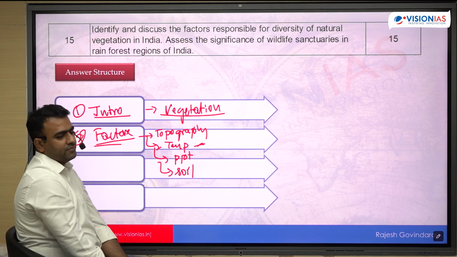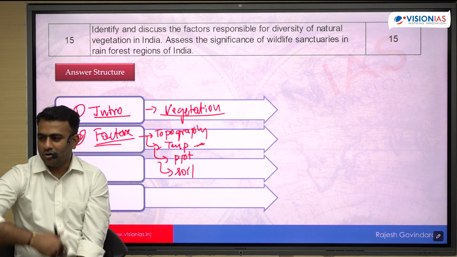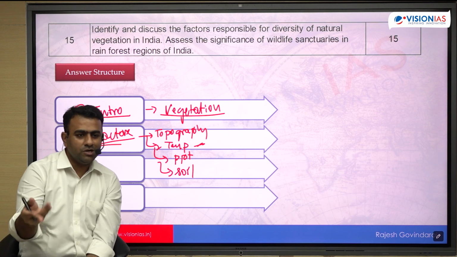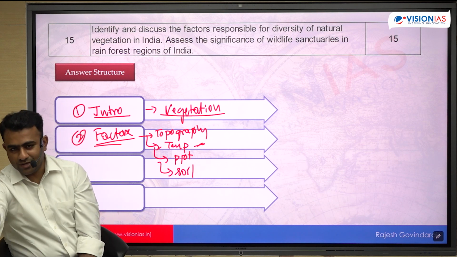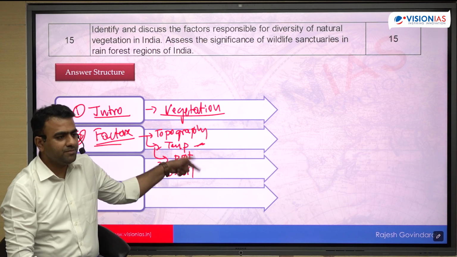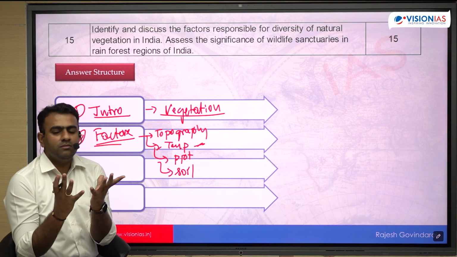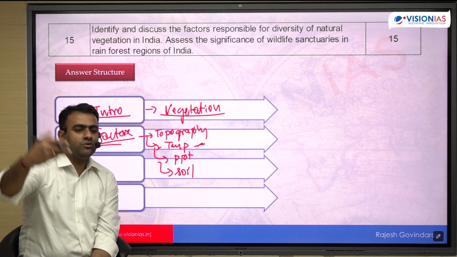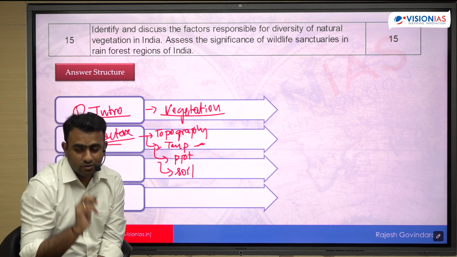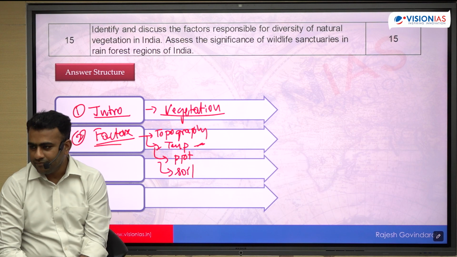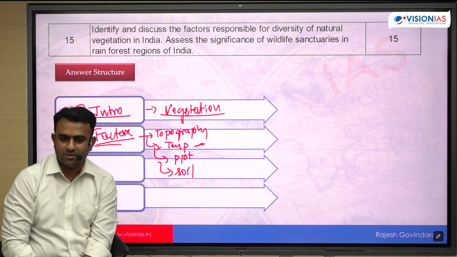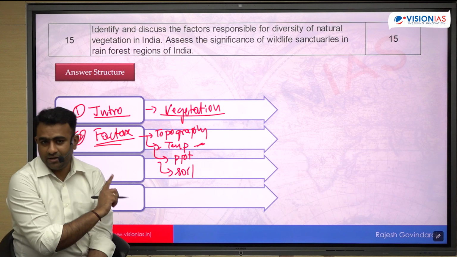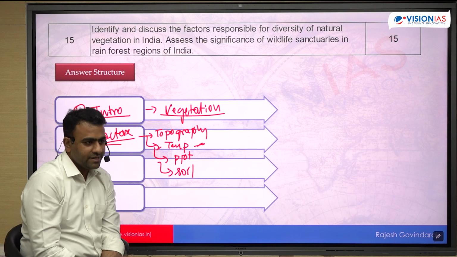Temperature. Temperature again varies from one part to another. Tropical region, temperate region, okay, alpine vegetation. In the tropical region, you will find rainforest as well as deciduous forest, depending upon the precipitation. But overall, it is broad-leaved. You come to the colder conditions, temperate regions. You go to the Himalayas, high reach of Himalayas. You will find coniferous forest also, Deodar, right? Pine, chir pine. Examples देना है, trees का example देना है. Tree vegetation के ऊपर prelims में भी questions आए हैं. Okay, this is a very important area. It is linked to environment.